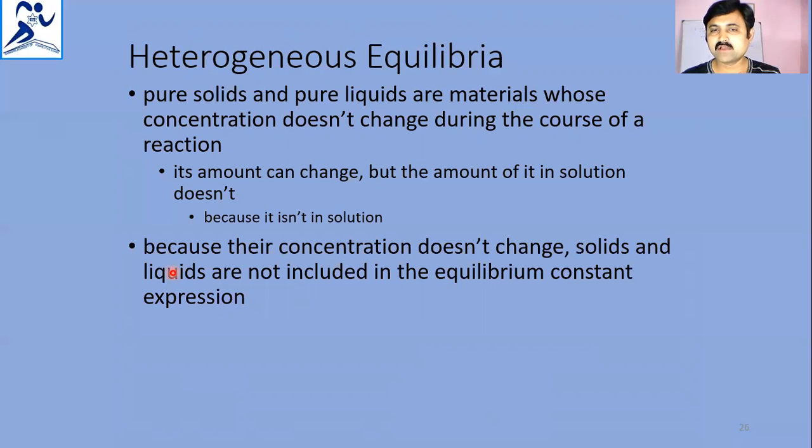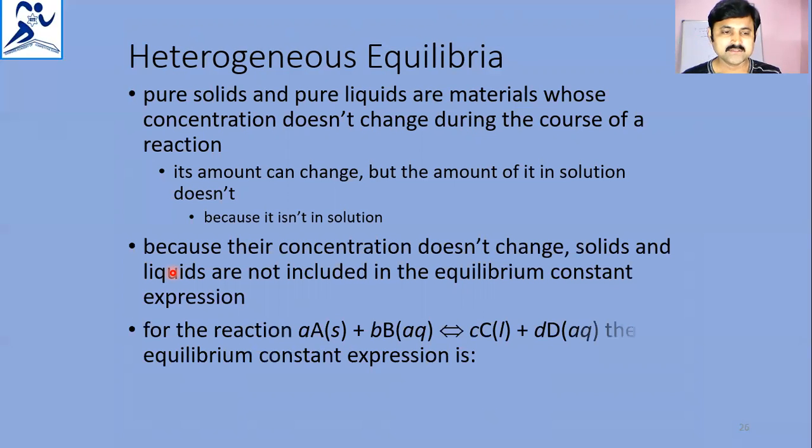That means whenever you have concentrations of solids and liquids in the pure state, they are taken as a constant value, unity. So in this reaction, A is the reactant in solid state, B is the reactant in aqueous condition, C is in liquid state, and D is in aqueous condition. Only aqueous species are taken in the solution, because the amount of the pure solid or liquid does not change the concentration.